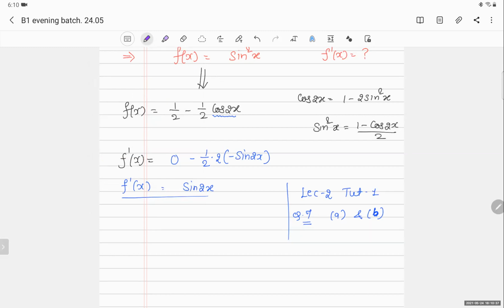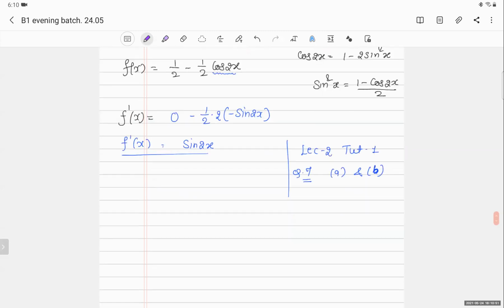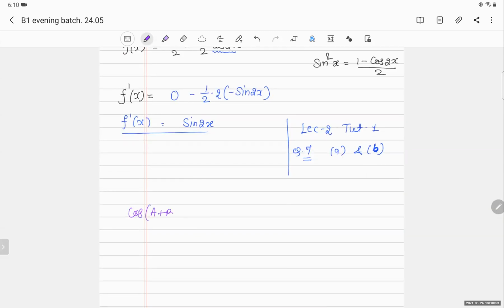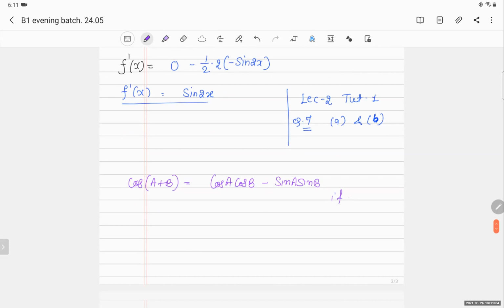Sir, can you explain that simplification of sine square x again? Okay, sine square x. Do you know the formula for cos A plus B? It is cos A cos B minus sin A sin B. If I put A equal to B equal to x, what will it become? 2x, right?